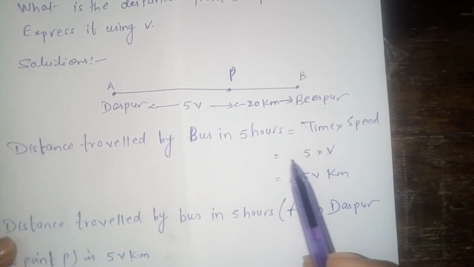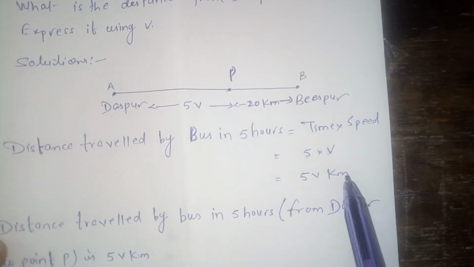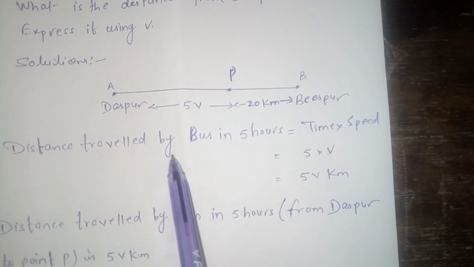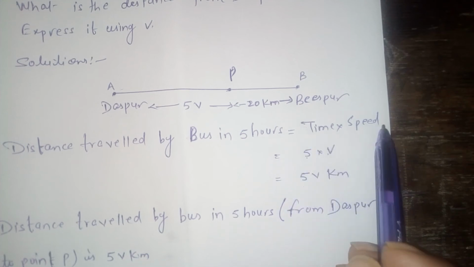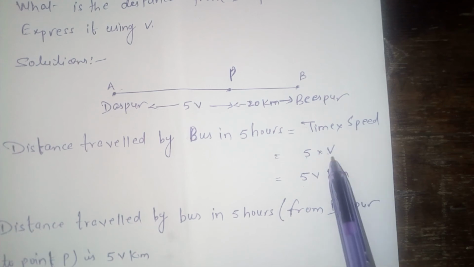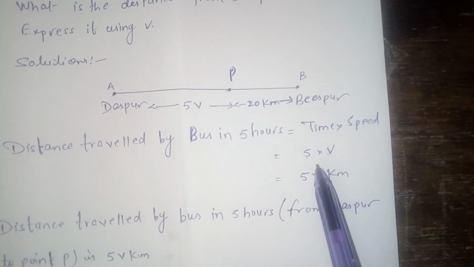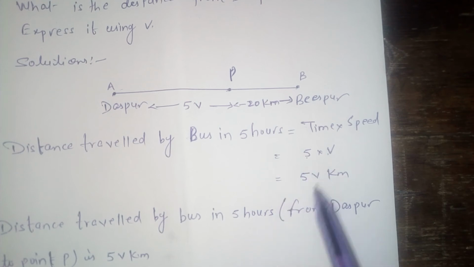So the distance traveled by the bus in 5 hours is equal to 5v kilometers.